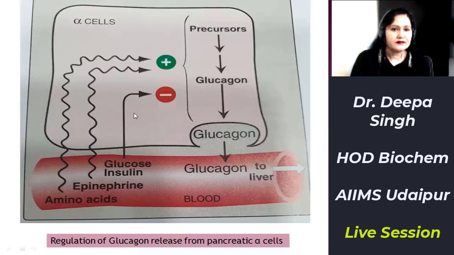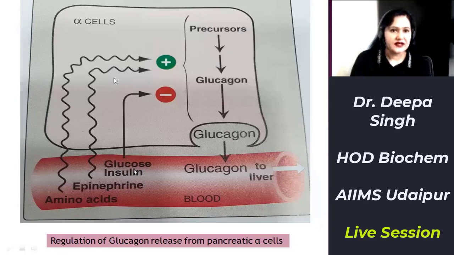You can look here in the image: high concentration of glucose and insulin are inhibiting glucagon secretion, and epinephrine, amino acids, and low glucose concentration are enhancing glucagon secretion.